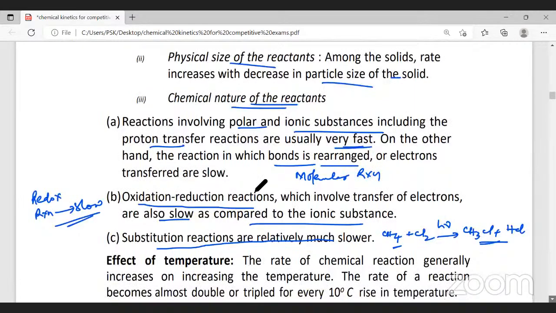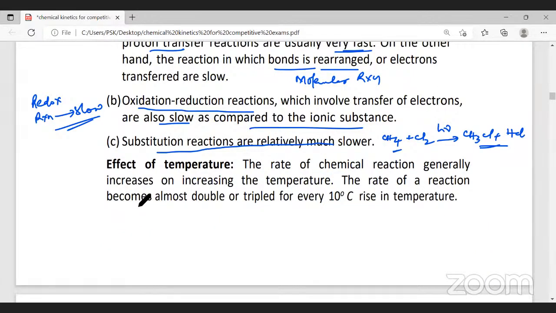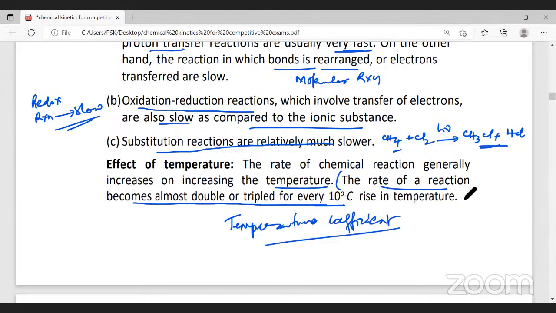Effect of temperature, I told you. The rate of a chemical reaction generally increases on increasing temperature. The rate of reaction becomes almost double or triple for a 10-degree rise in temperature. This we will learn as a separate topic called temperature coefficient. We will learn this at a later stage. Now remember this statement: as you increase the temperature, the rate of reaction increases. And when you increase the temperature by 10 degrees, the speed doubles or triples. That is called the temperature coefficient. We will learn it as a separate definition, with some numericals based on this, a little later.